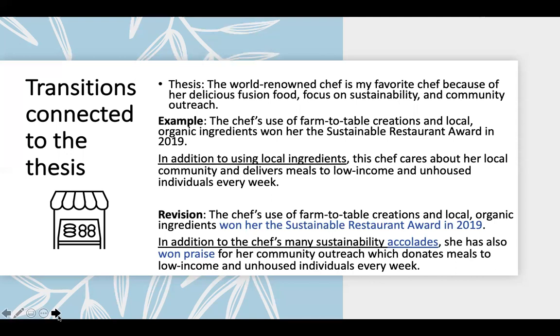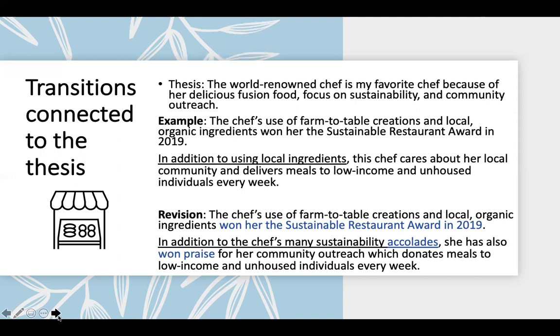In this case, we have an example thesis. The world-renowned chef is my favorite chef because of her delicious fusion food, focus on sustainability, and community outreach. So an example transition that might occur between two paragraphs is the chef's use of farm-to-table creations and local organic ingredients won her the Sustainable Restaurant Award in 2019. In addition to using local ingredients, this chef cares about her local community and delivers meals to low-income and unhoused individuals every week.